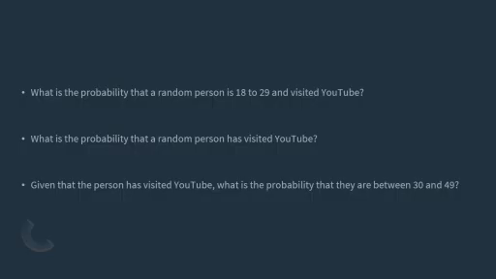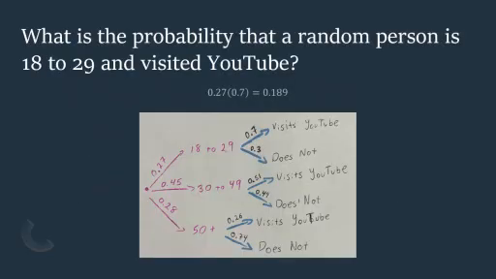Hold on, I lost track of my notes. Oh, right here. If a random person is selected, what's the probability that they are 18 to 29 and they visited YouTube? It would be 0.27 times 0.7, which gets us just short of 19%. So there's a 19% chance that somebody randomly selected would be 18 to 29 and visited YouTube.